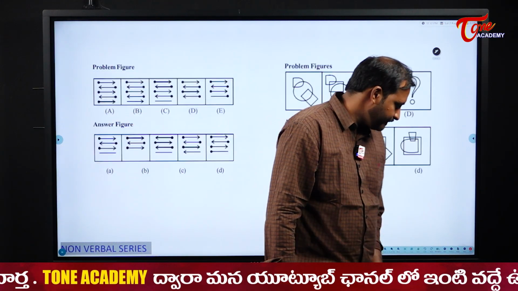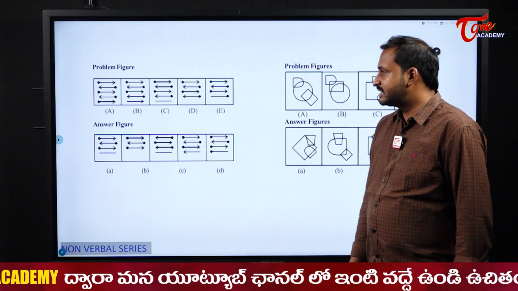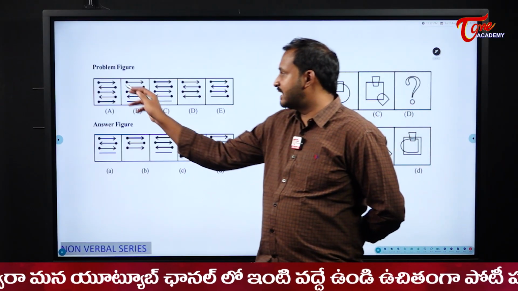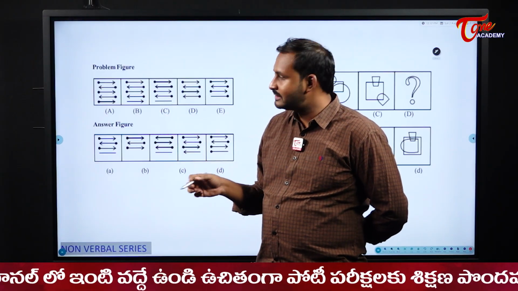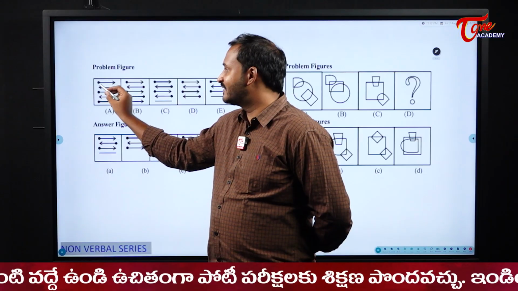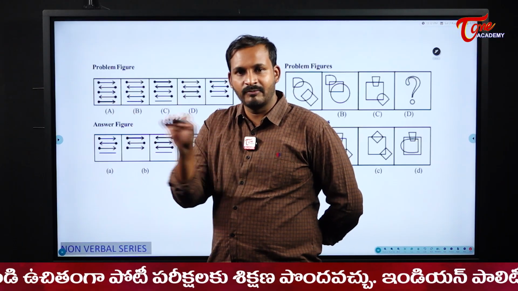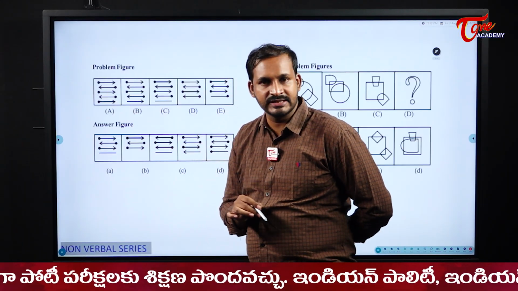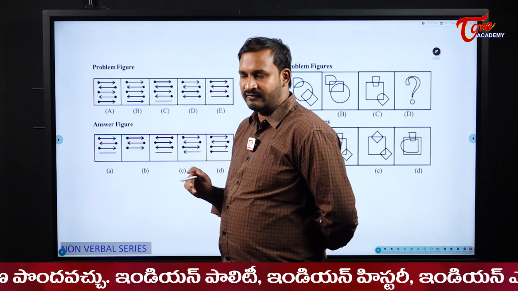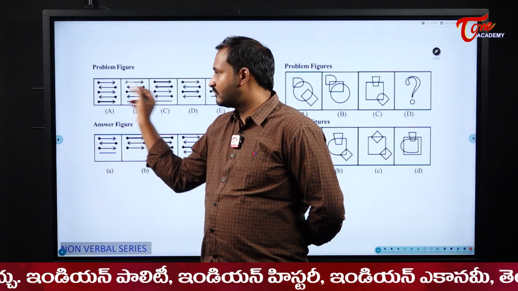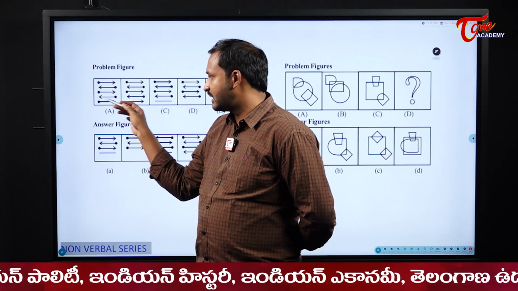Next, see the next one. Now what is happening here? See, there are some 10 lines. On one end we have, these are what? Rays, right? In perfect mathematical terms, we can call them a ray. One fixed point and extension in only one direction, we call it a ray. So there are some rays here, and different things are happening. One is towards right, one is towards left, one is towards right, left.